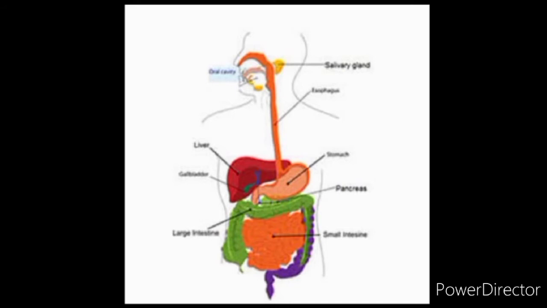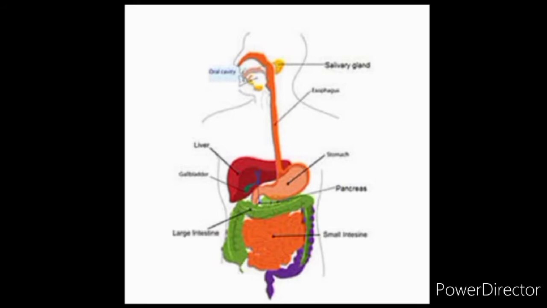Now the next organ is the stomach. The stomach is a thick walled flattened bag present in the upper abdomen. It is the widest part of the alimentary canal. It receives food from the food pipe. The inner lining of the stomach secretes mucus, hydrochloric acid and digestive juices, performing various functions. The mucus protects the inner lining of the stomach, the acid kills bacteria, and the digestive juices help in the breakdown of proteins into simpler substances.